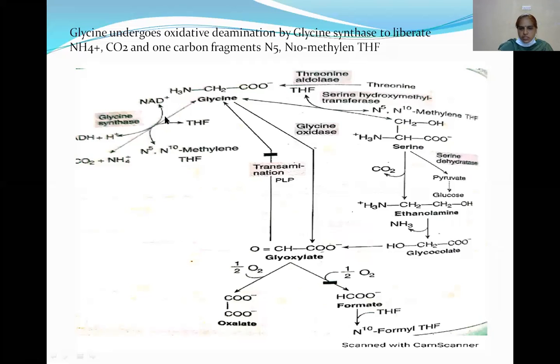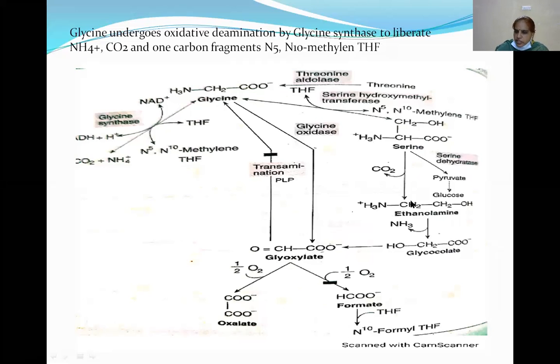Now see, glycine is degraded to glyoxylate. Glyoxylate is formed from glycine and also from serine. Glycine undergoes a reaction to produce serine.